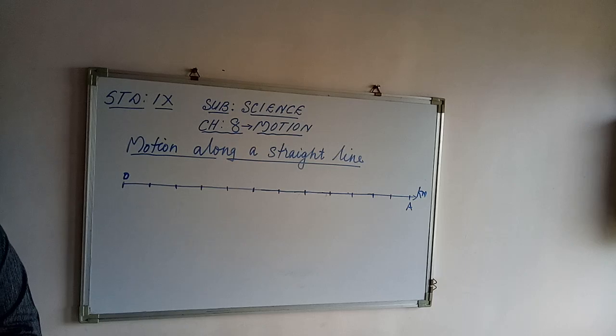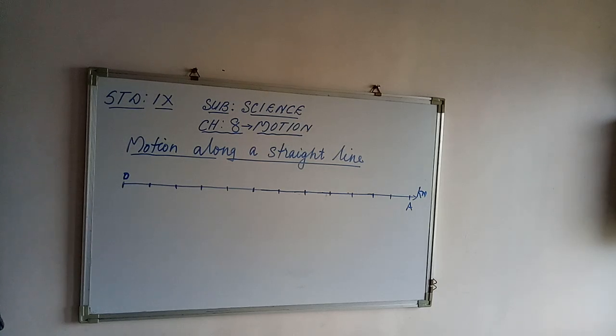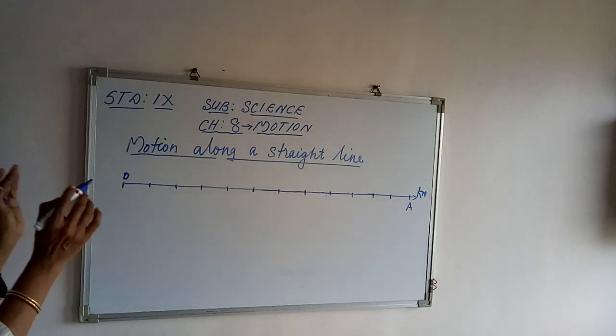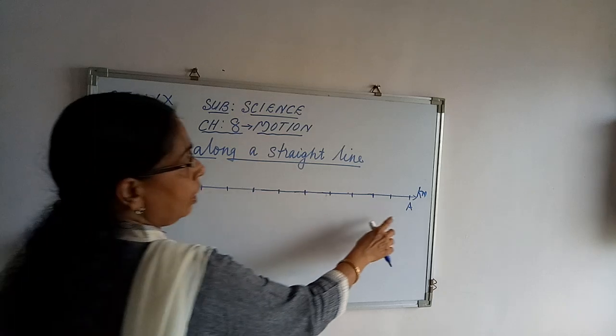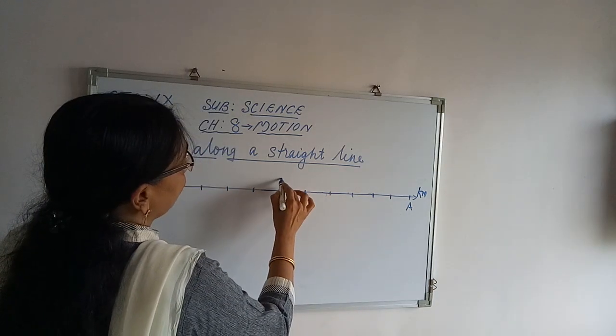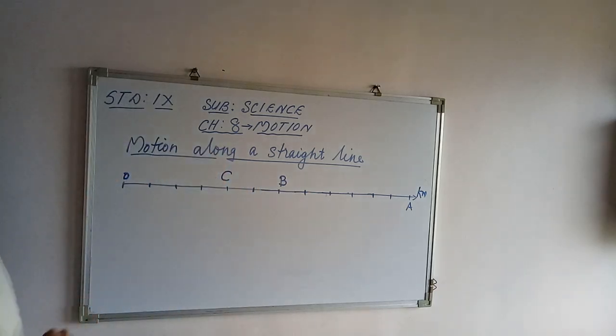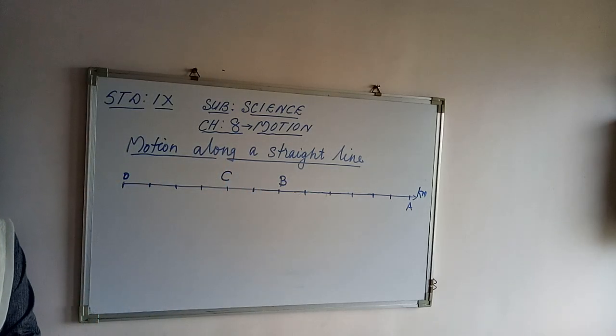And A, B and C are the positions of the object at different instants. I marked 3 points which indicate the position of the object at different time intervals.